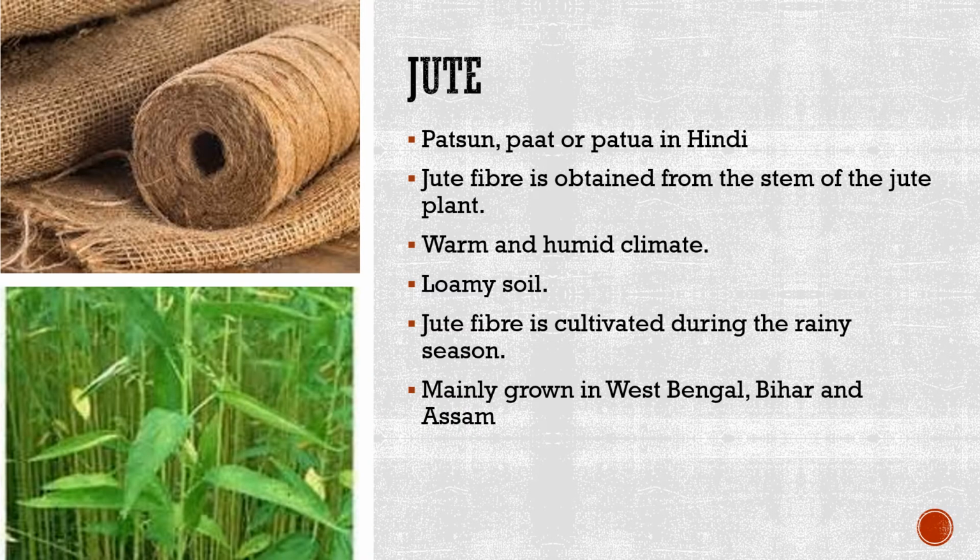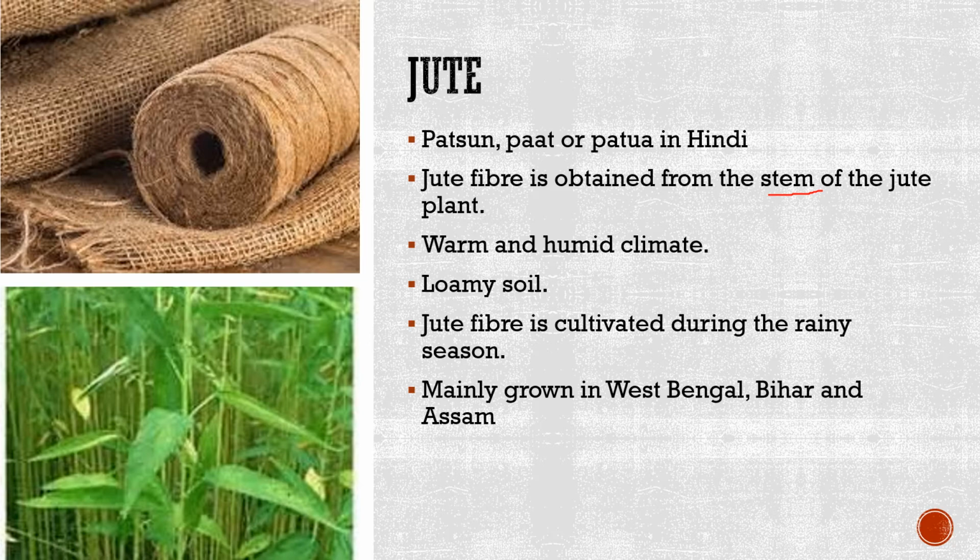Now, yesterday we talked about the plant fiber cotton. Now, let's discuss jute. In Hindi, jute is called patsan, pat or patua. It is obtained from the stem of the jute plant. Cotton is obtained from the fruit of the cotton plant, while jute is obtained from the stem of the jute plant.